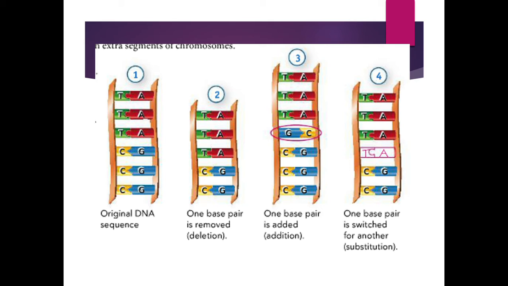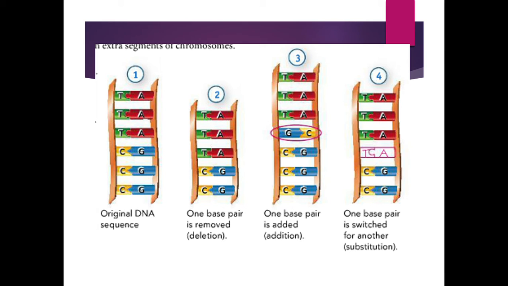Here we have examples of what mutations look like in the DNA code. So we're going to take number 1 as a reference, as the original DNA. In number 2, you can notice that there was specifically one part that was removed. In the first one, you have 3 T's, 3 A's, 3 C's, and 3 G's. But in number 2, you have 3 T's and 3 A's, but you only have 2 C's and 2 G's. So that is going to cause a change in the trait of the organism.